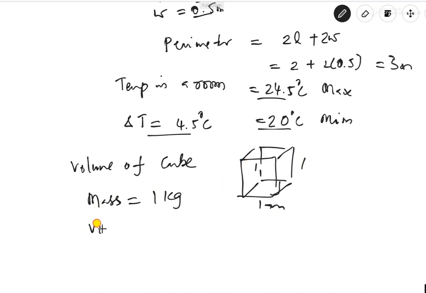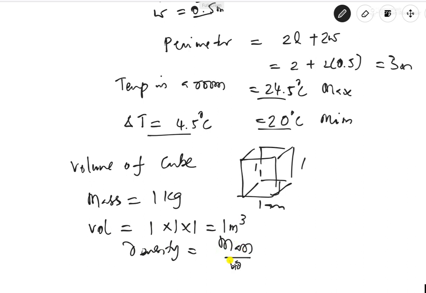So volume will be how much? Volume will be 1 into 1 into 1, that is equal to 1 meter cube, right? And density is what? Mass by volume. That is equal to 1 kg by 1, that is equal to 1 kg per meter cube. Wherever you go in this, the density will be the same. It doesn't change. So this is also a scalar quantity.